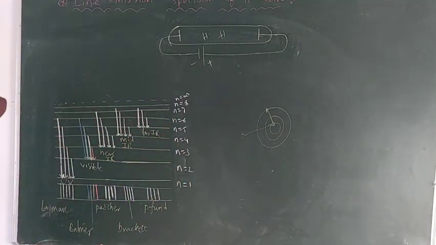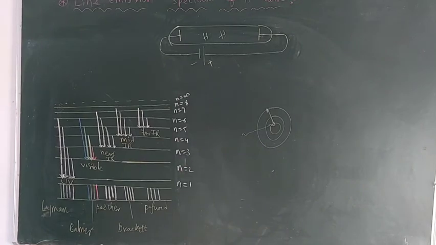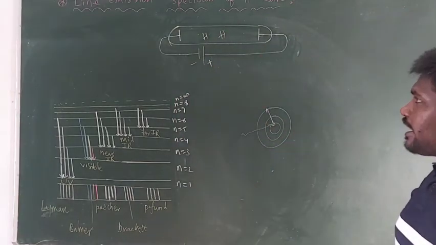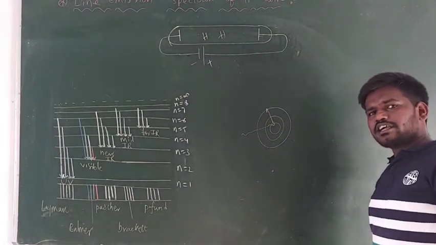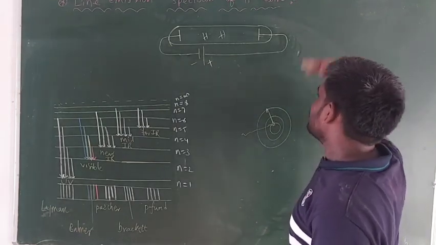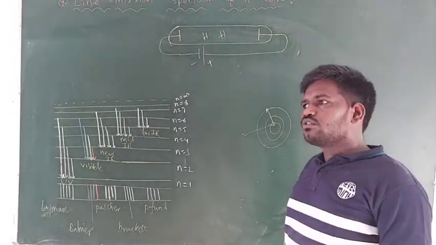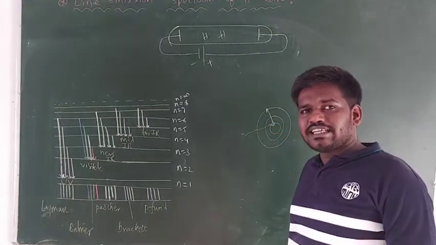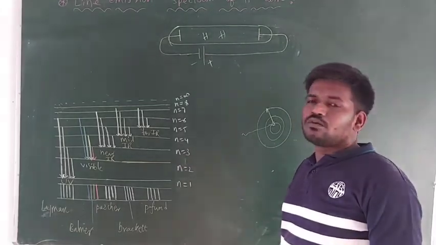So due to the emission during the de-excitation, we get the line emission spectrum for the hydrogen atom. Now guys, in the discharge tube a number of hydrogen atoms are present. In each hydrogen atom, by absorbing energy, electrons undergo different excited states. After some time, from those excited states, electrons de-excite to various lower states.